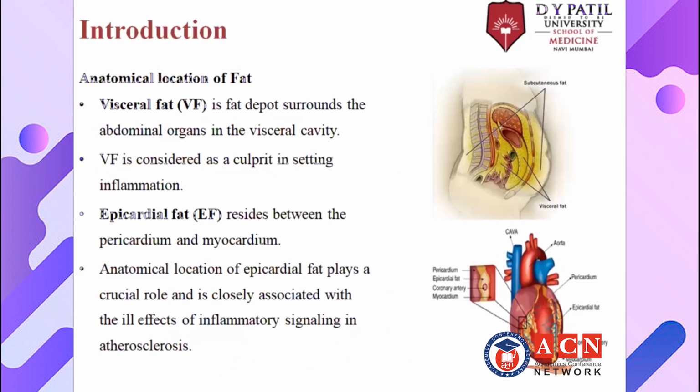In the introduction, I would like to tell you about the location of visceral fat and epicardial fat. Visceral fat is deeply present in the abdomen, which cannot be felt. Whereas the epicardial fat is present in between the pericardium and the myocardium. In between these two, you will find this epicardial fat. And in between, there is the presence of the coronary artery, so there is a close proximity.